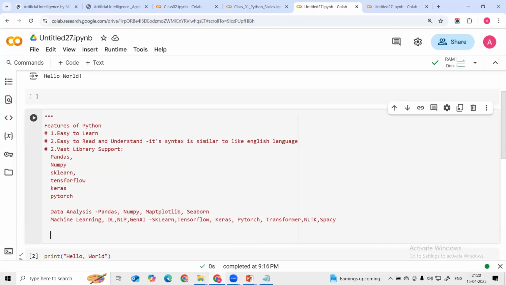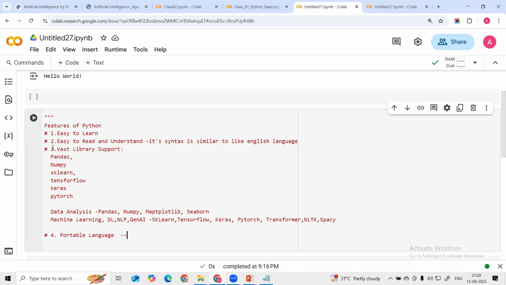And then the fourth feature. Let's suppose this is the third feature, the fourth feature is that it is a portable language. Okay, guys, it is a portable language. Portable language means, anyone know about this? What does portable language mean?